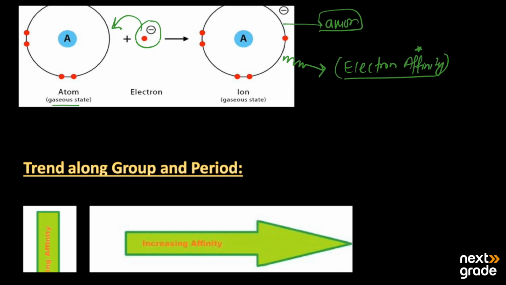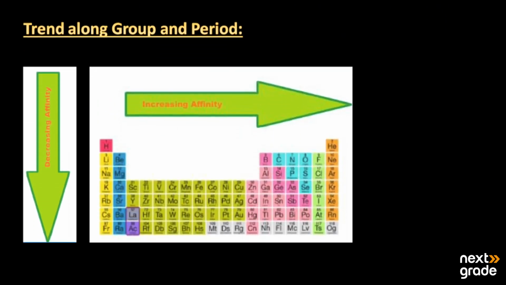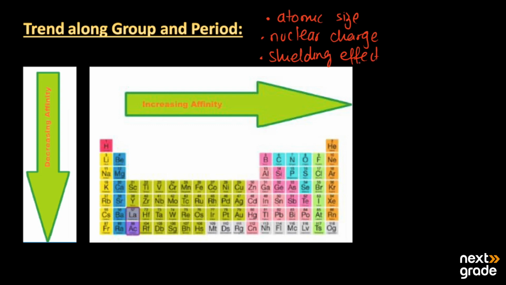Next we have its periodicity along a group and as well as in a period. When we move from top to bottom and left to right, there are some factors that affect the electron affinity. What are these factors? The first factor is the atomic size. Then we have the nuclear charge, and we have the shielding effect. All these are the main factors which affect the electron affinity.